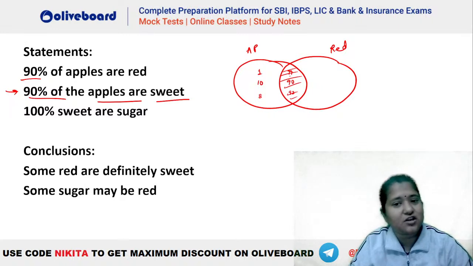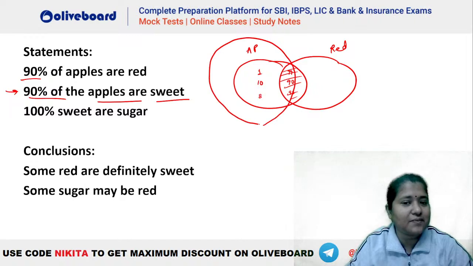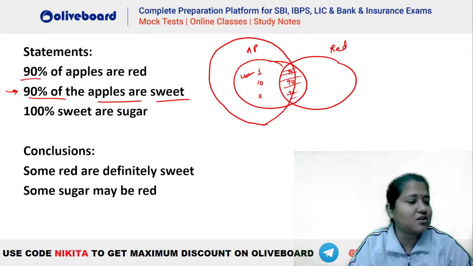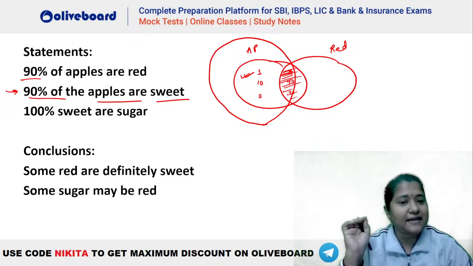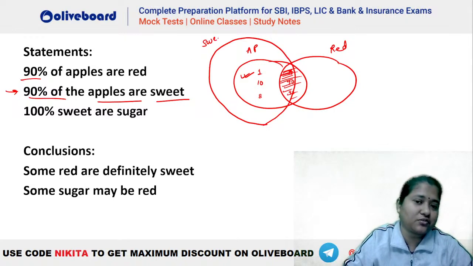So let's say if we have to say 90% of the apples are sweet, here 90% of the apples are sweet will comprise of this area as well, isn't it? This area also has to be taken, because you can see that this area has to be taken completely, because the maximum this can be is 10%. For 90% it will have to cover the inside area as well, right. It has to be a definite portion of this as well. It has to be. There is no other option that you can have, isn't it? I hope this is clear, guys. This is a complete one based on percentage, right. If 90% of the apples are red and 90% of the apples are sweet, that means there has to be a common intersection of red and sweet for sure, isn't it?